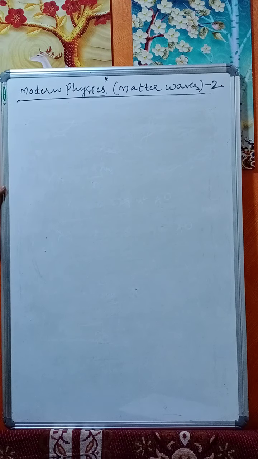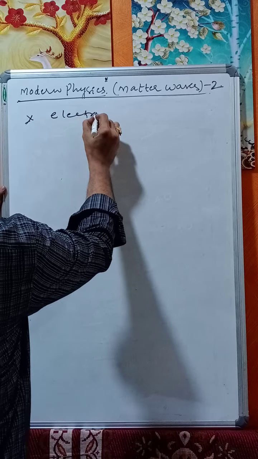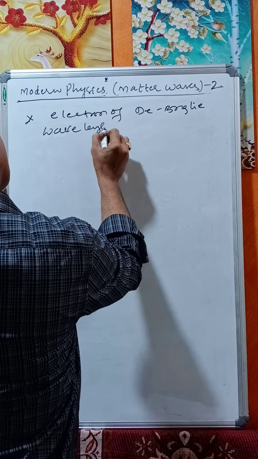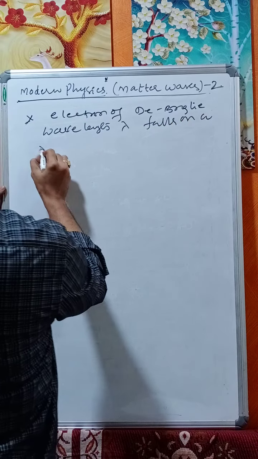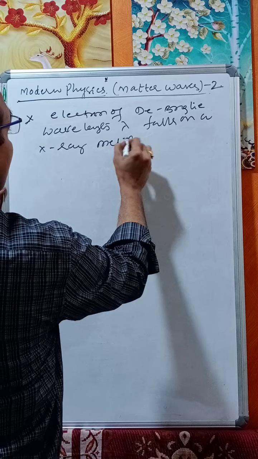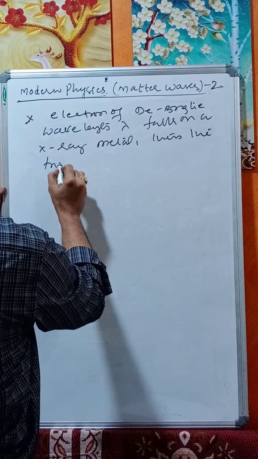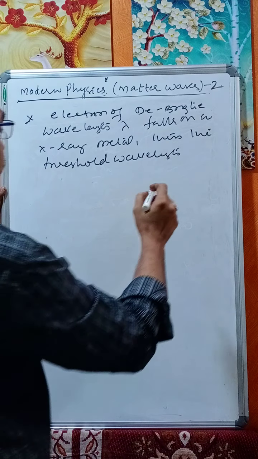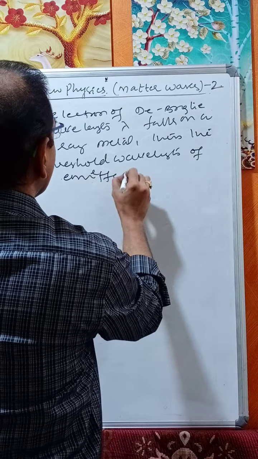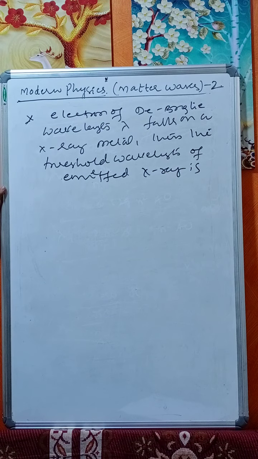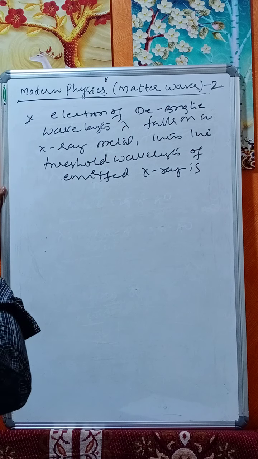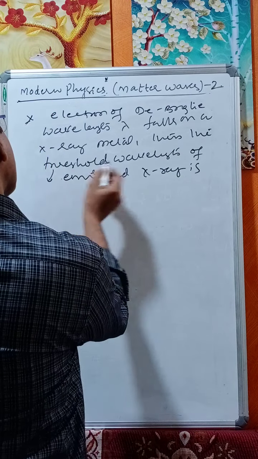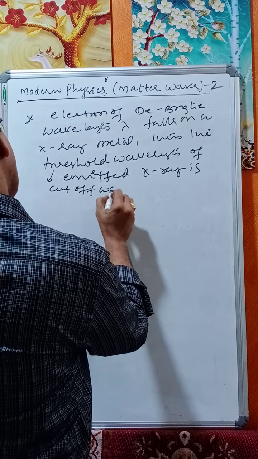Now, another one: if an electron of de Broglie wavelength lambda falls on a target of an X-ray metal, an X-ray tube, then what is the threshold wavelength, or cutoff wavelength, of the emitted X-ray?